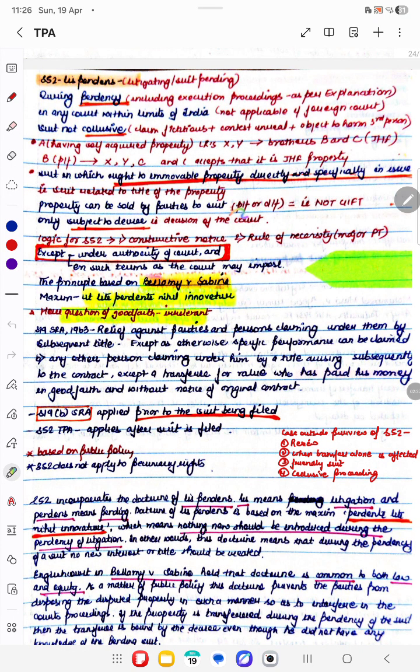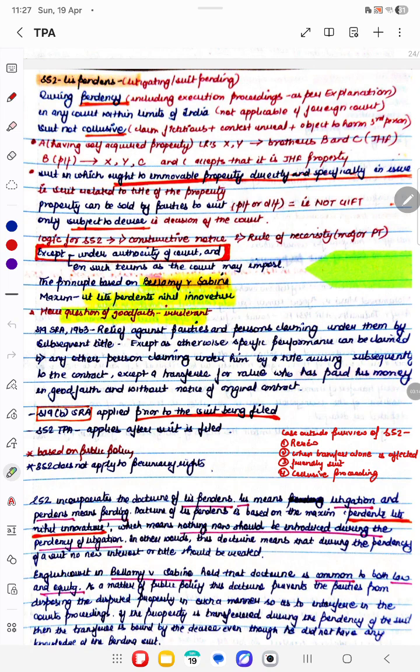And in such a case, if the property is sold by the parties to the suit, that is the plaintiff or the defendant, and it should be a sale, not a gift, then it can only be sold subject to the decree, that is the decision of the court. Because the logic behind Section 52 is constructive notice that a suit is pending and it is a matter sub judice in the court of law, so the property can only be sold subject to the decision of the court. It is also based on the rule of necessity.